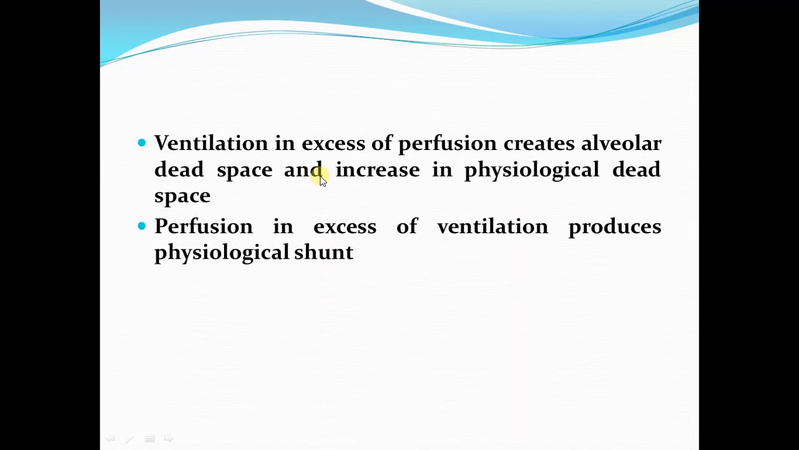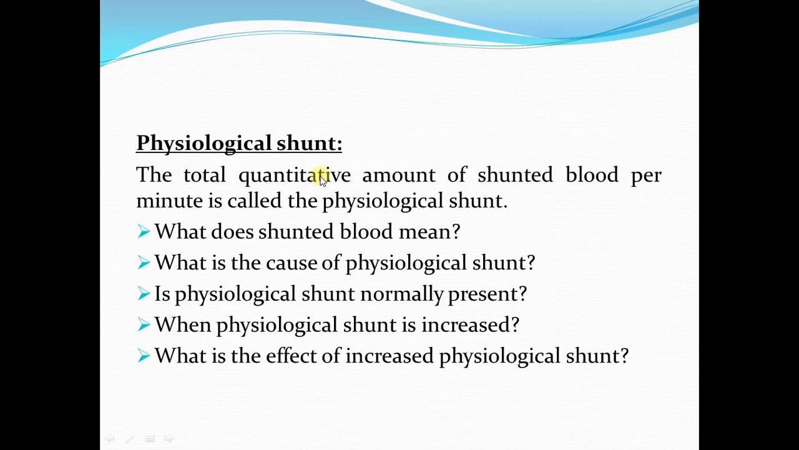Now we have discussed this point, so I am going to skip this slide. Now coming to the physiological shunt. Although we have already discussed it in the beginning, I am going to quickly revise it here. Physiological shunt is the total quantitative amount of shunted blood per minute. Shunted blood means the volume of the blood which is not oxygenated while passing through the lungs. So this is the shunted blood.